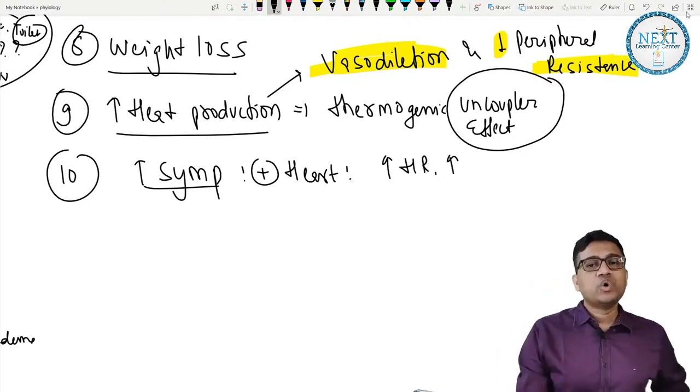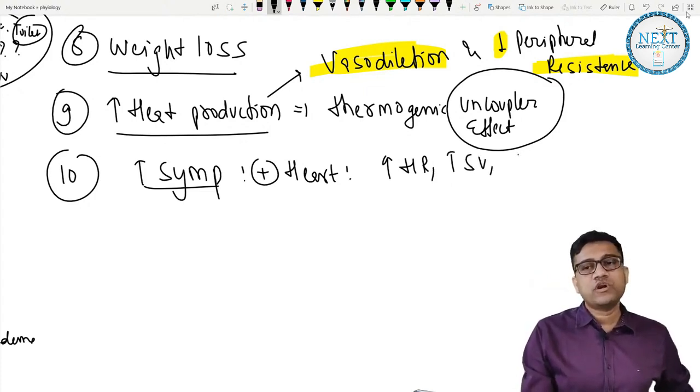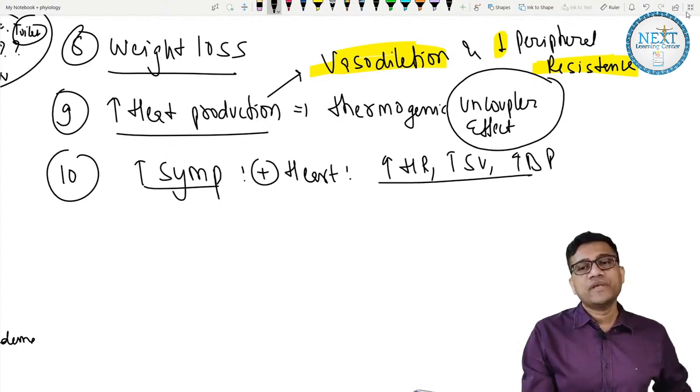So there is increased heart rate, increased stroke volume, increased BP. And increased heart rate is felt as what? Palpitations.